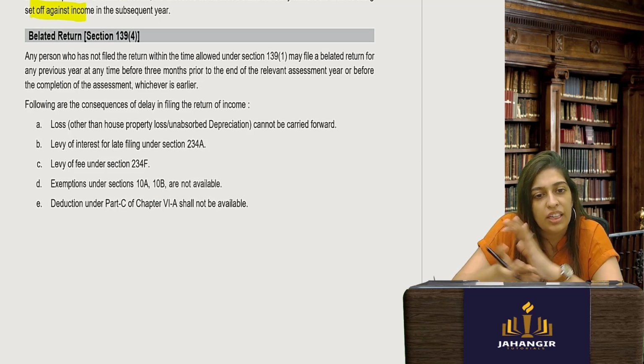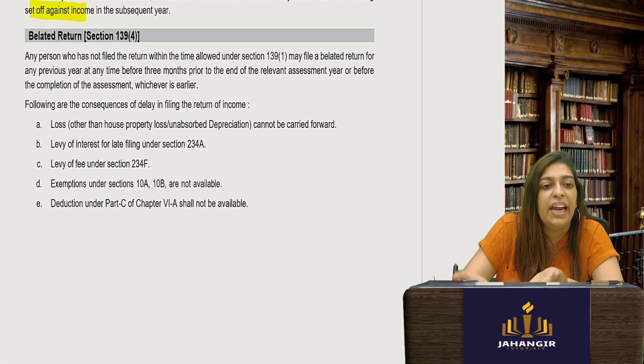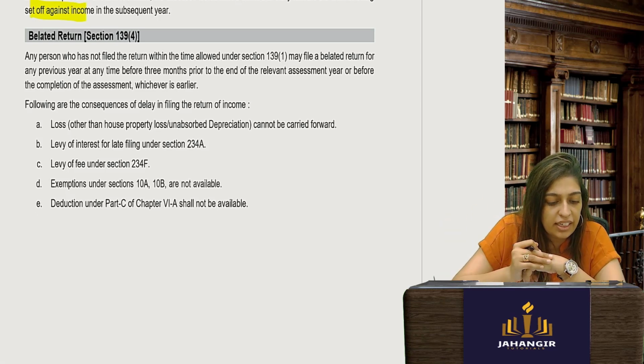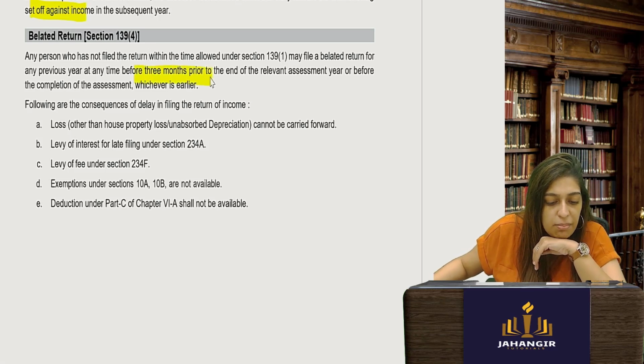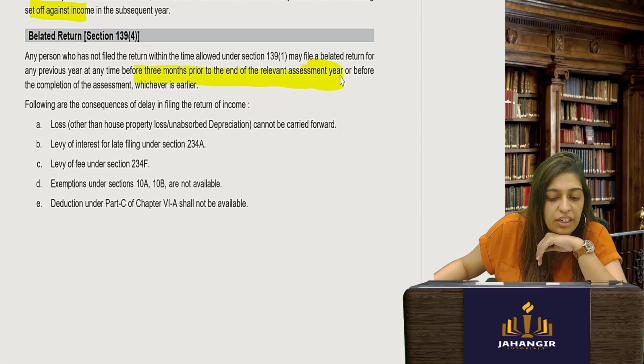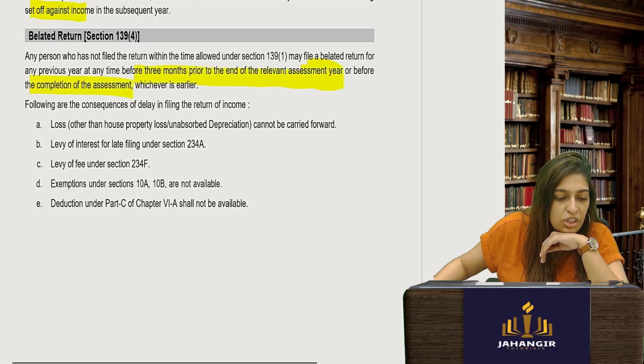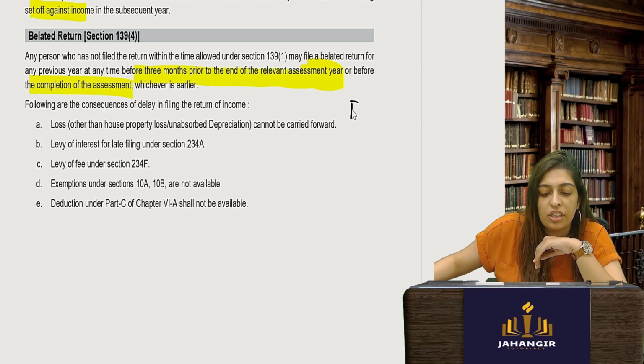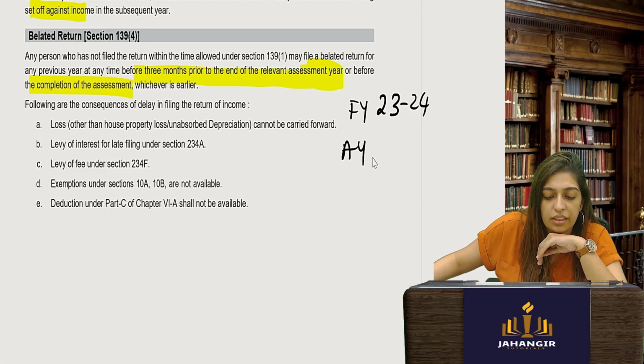So I got late, I did not file it. How you say belated birthday? Same thing, belated return. I did not file at the time. So it can be filed any time before 3 months prior to the end of the relevant assessment year or before the completion of the assessment. Now let's see, for the financial year 23-24, what will be my assessment year?